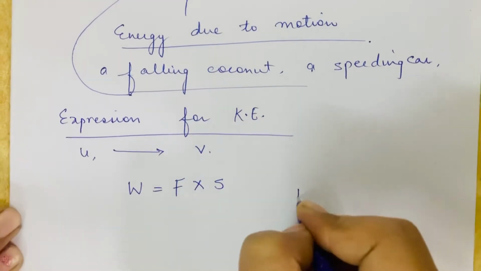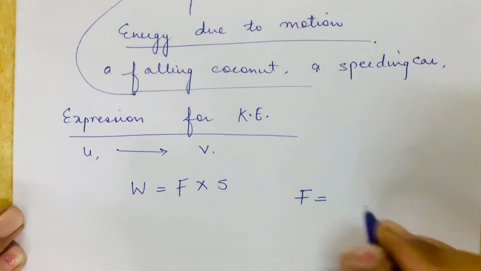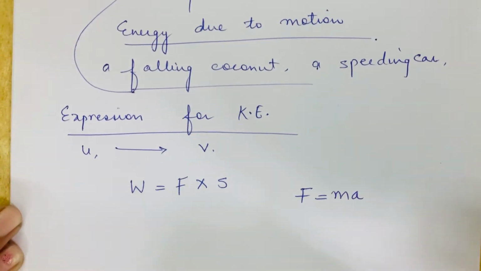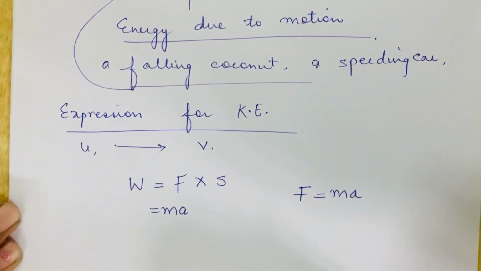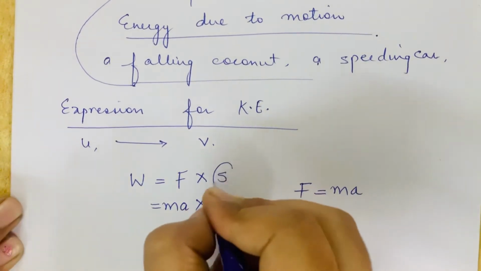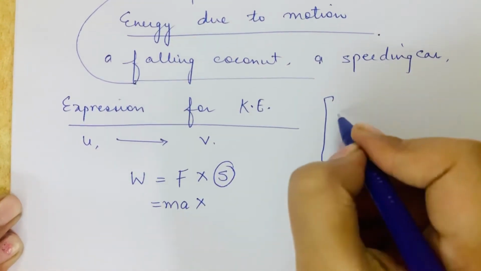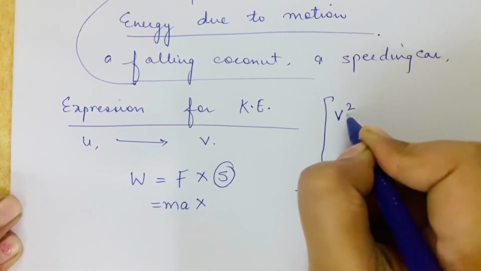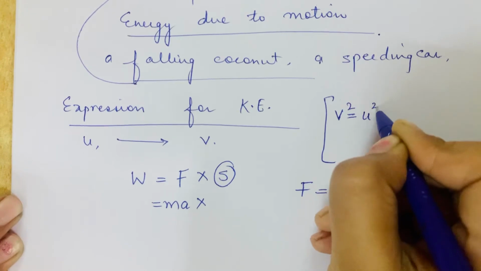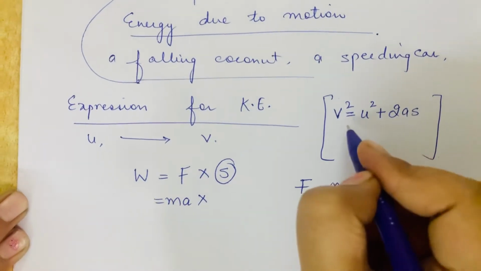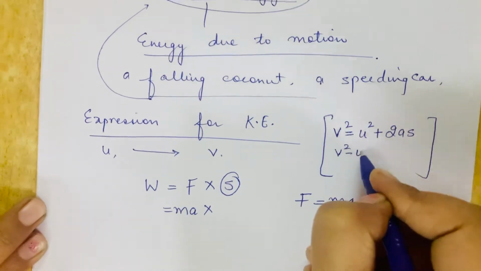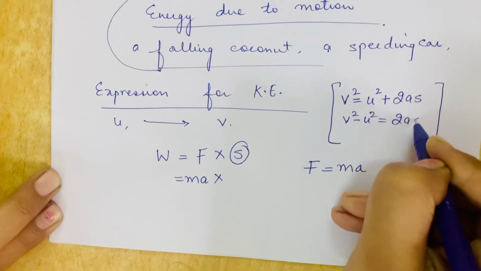And from chapter number 9, we discussed that force equals mass into acceleration. Let us substitute the value of force in this equation. For S, do you people remember these three equations? This third equation, v square equals u square plus 2as. From this equation, I will calculate the value of s.